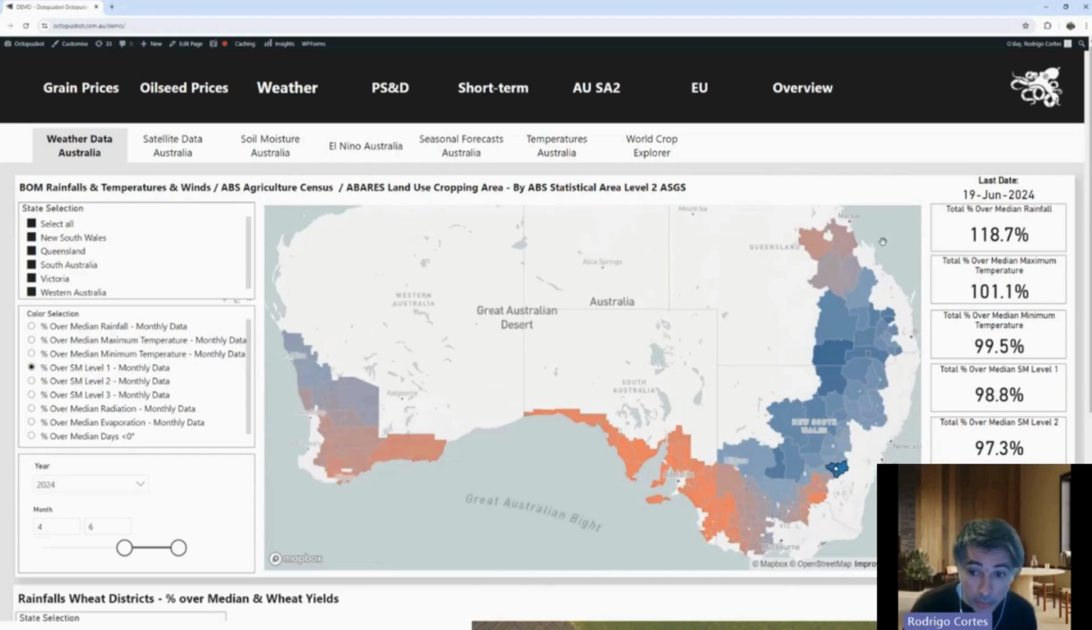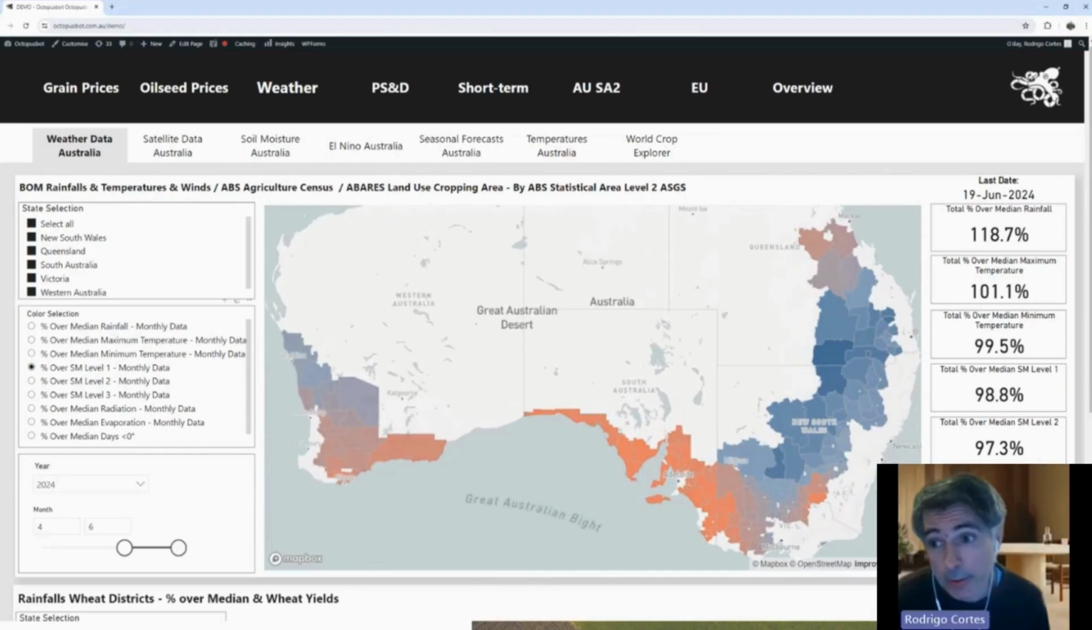And then for New South Wales and Queensland, they've been receiving some of the highest precipitation ever, so close to 2022, and that's why at the moment we're getting much higher forecasts than the median, right? And probably one of the best productions ever for those two states.